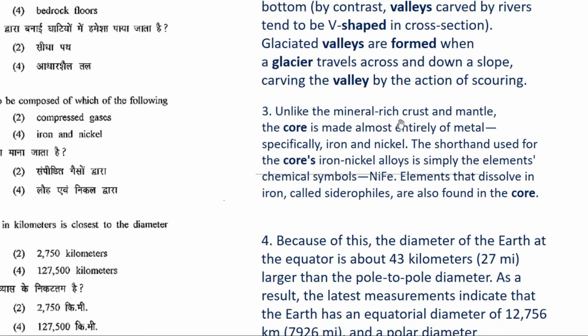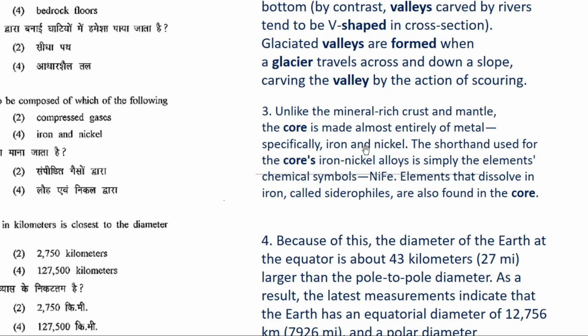Unlike the mineral rich crust and mantle, the core is made almost entirely of metal, specifically iron and nickel. Your crust and mantle are made up of Sial and Sima, your silica and aluminium and your silica and magnesium. But when you talk about your core, it is made up of iron and nickel. The chemical symbol of iron is Fe, and the symbol of nickel is Ni.